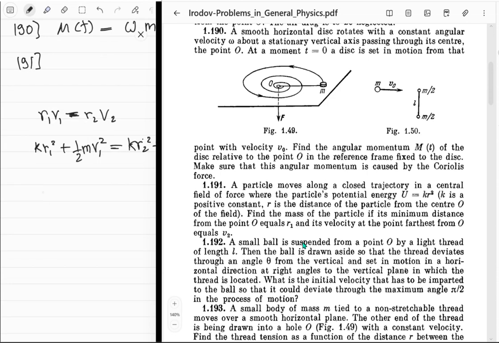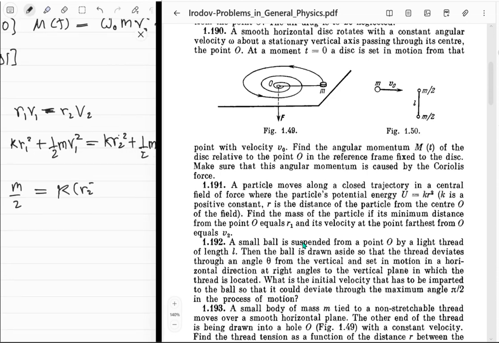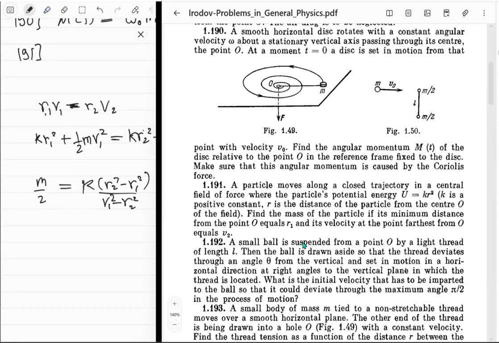So m upon 2 is equal to k times (r2 squared minus r1 squared) upon (v1 squared minus v2 squared). Now, how do I somehow solve this? Think about it. We know what r1 is. We also know what v2 is. So we can say v1 is equal to r2 v2 upon r1. If you put that in there, what do you get?